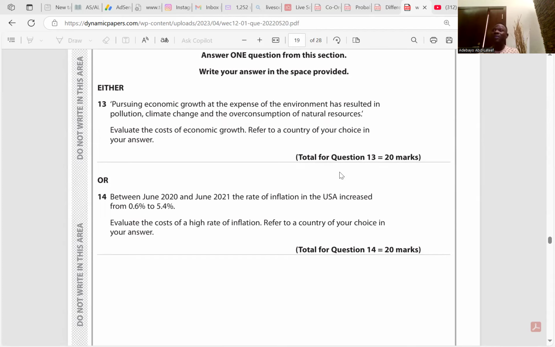So that means the demand for labor is more than the supply of labor. If the demand for labor is more than the supply of labor, the wage rate is expected to rise. If the wage rate is increasing, the cost of production for firms would have to rise. As a result of that, it will bring about cost push inflation. That's the inflation I'm talking about here. Do you get it or not, please? So an increase in wage rate will bring about increasing cost of production, which is cost push inflation.